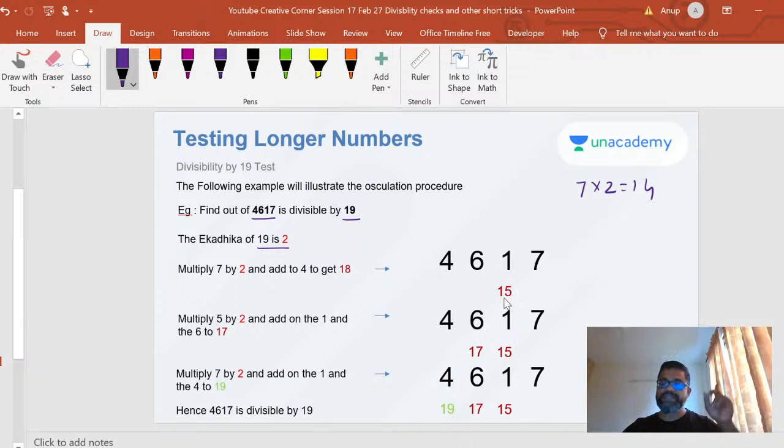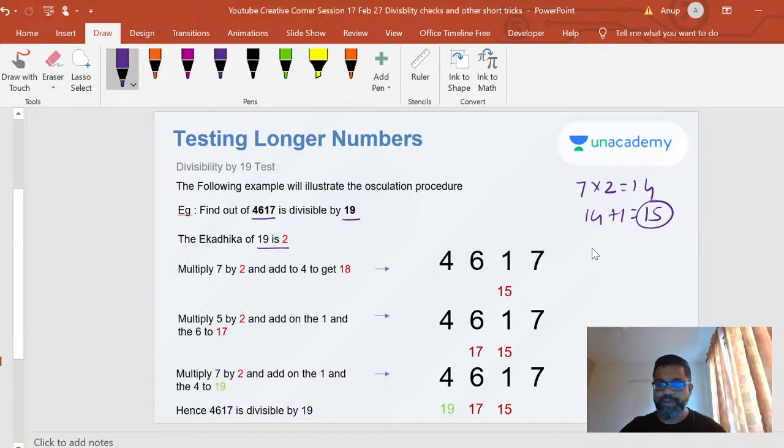Now I'm going to use that single digit multiplication technique only. I'm not going to multiply the whole number, because I want to deal with smaller numbers. I love dealing with smaller numbers. Why deal with the longer numbers? So now I got 15. So I will multiply this 5 by 2 and add 1. So this step was 14 plus 1, which gave 15. Okay, so this circle I got.